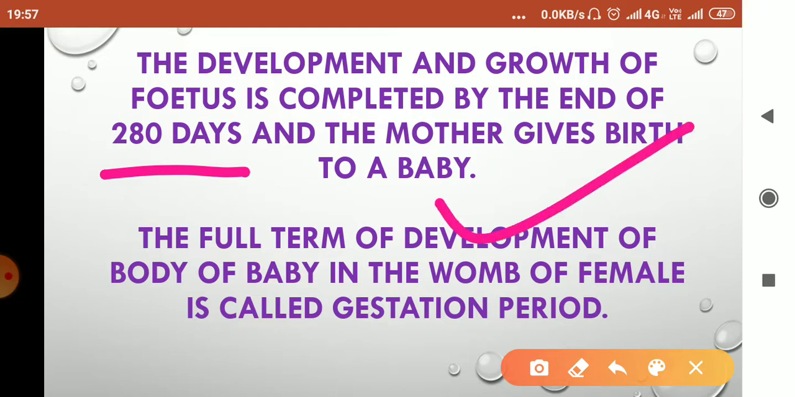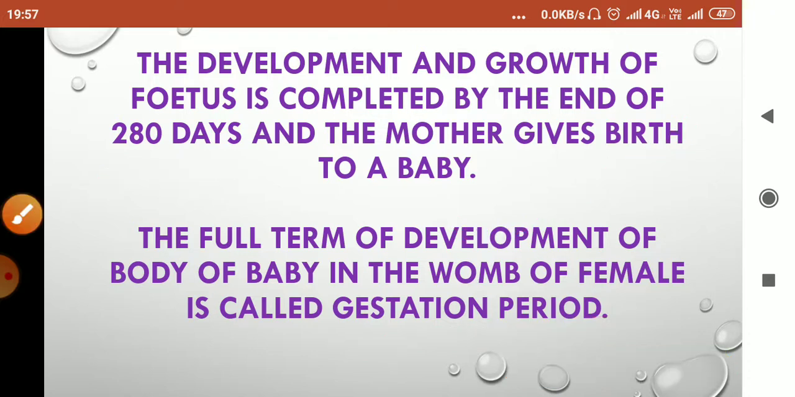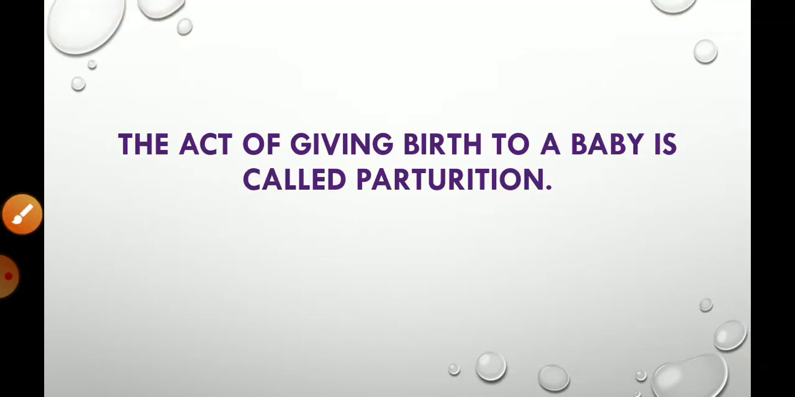So the full term of development of the baby in the womb of the female is called the gestation period. The act of giving birth to a baby is called parturition. That is, delivering the baby is called parturition. This was all about reproduction in human beings. Thank you.